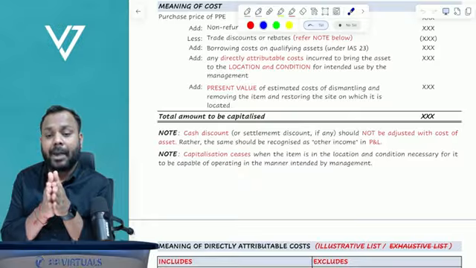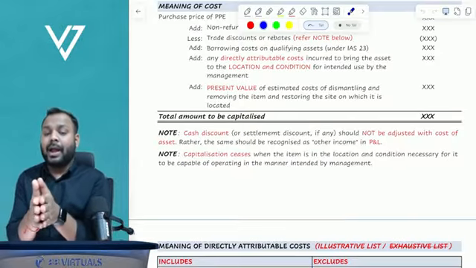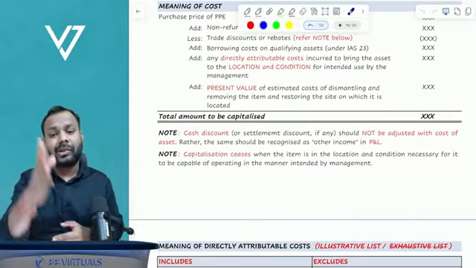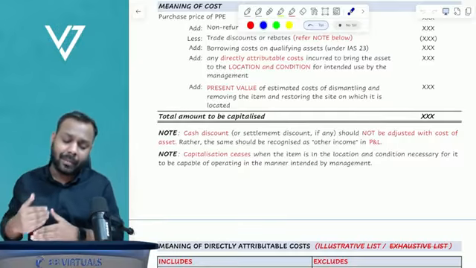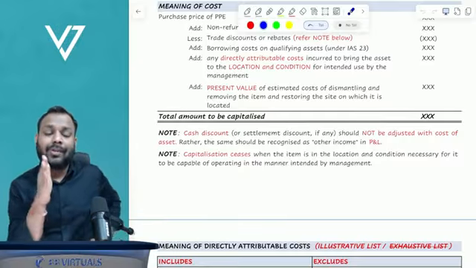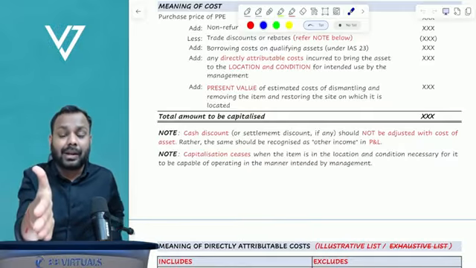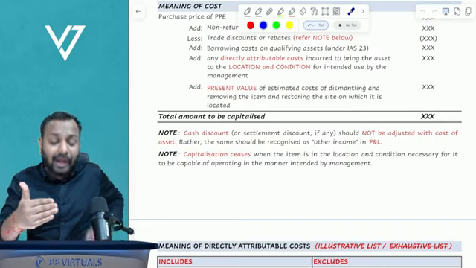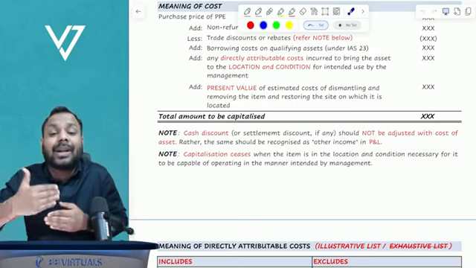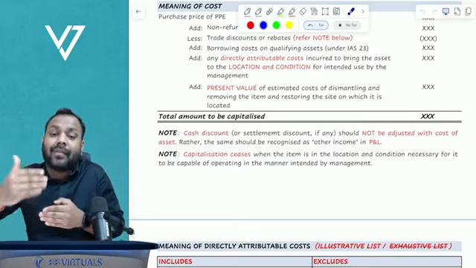Now my flat is fully complete and family members can come and stay in that flat. So we will say now the flat has reached its intended location and condition, meaning it can now be used. It is available for use.